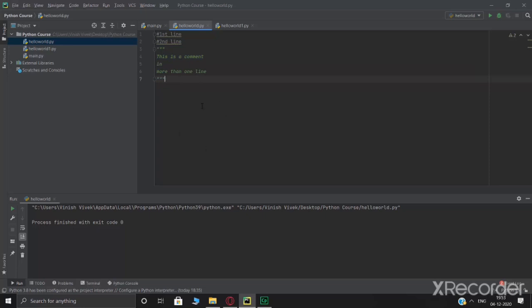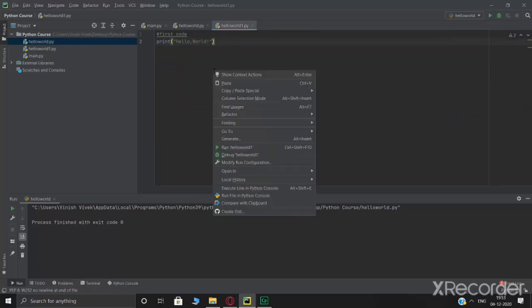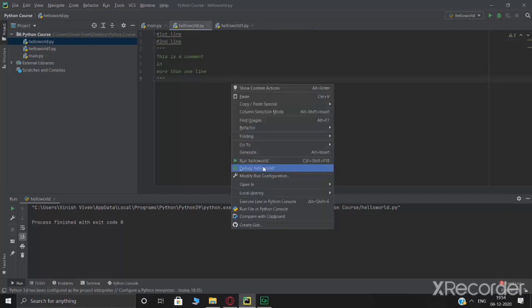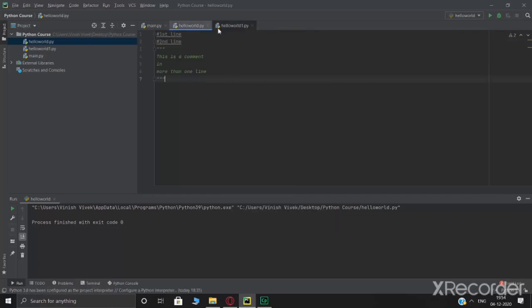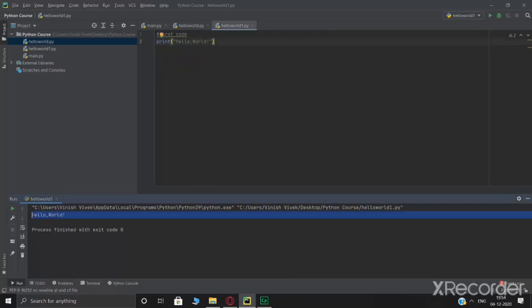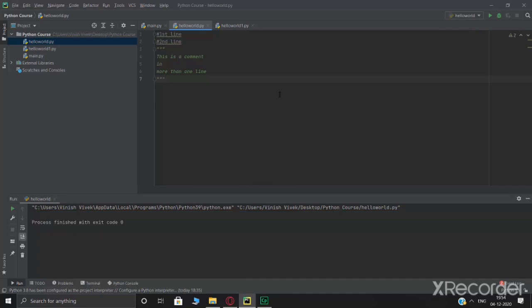So one more thing I wanted to show you is how to run a code without changing these values here. So as you can see, this is print hello world, and I showed you how you can change it from here. However, over here too, you can either hit Ctrl Shift and F10 or right click and run hello world 1. So whichever tab you're in, that tab will get shown here. So if I'm in hello world, right click and hello world over here. Alright, so here I'm going to do Ctrl Shift F10 and you can see hello world came up here. Similarly, in this, if I do Ctrl Shift F10, you can see nothing came up here. That is because this is a comment.